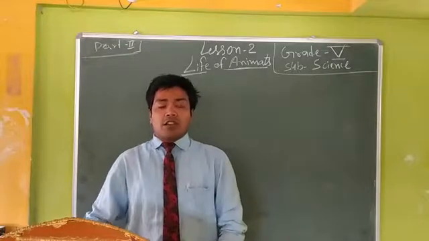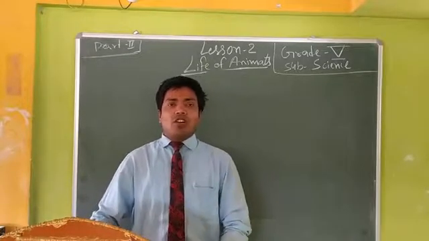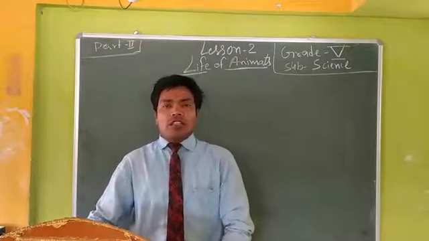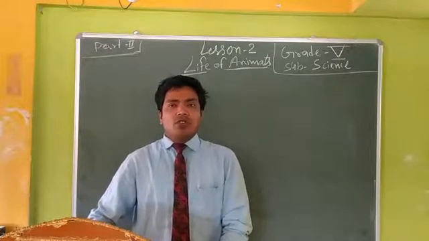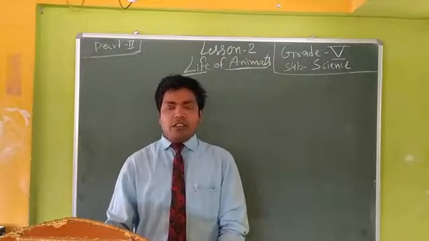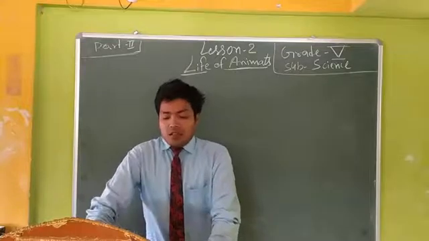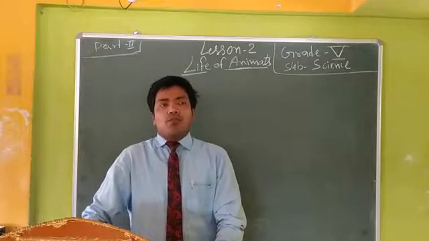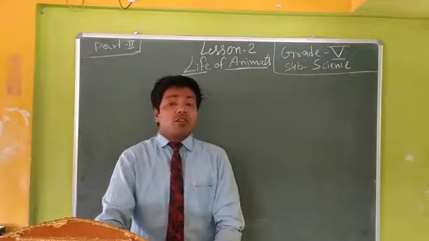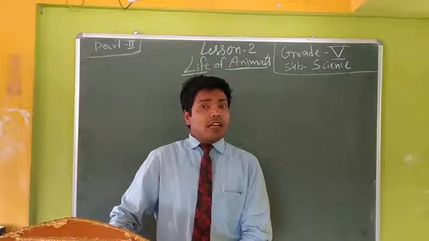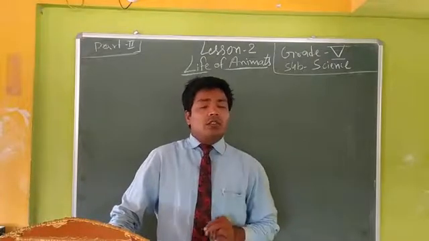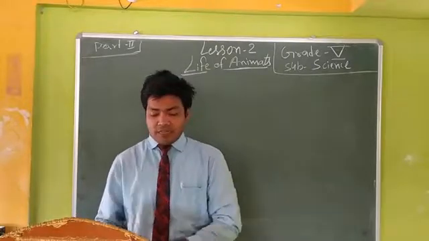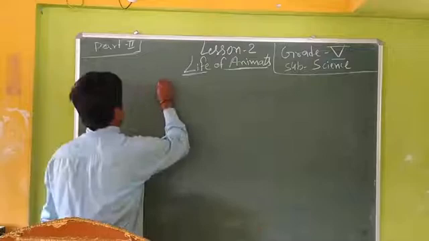Polar areas are also known as the frigid zone because they are very cold and have been snow covered through the years. So the animals that live in these areas are polar animals. In the previous class we read that there are two kinds of desert, snow desert and sandy desert. So polar areas are the snow covered area